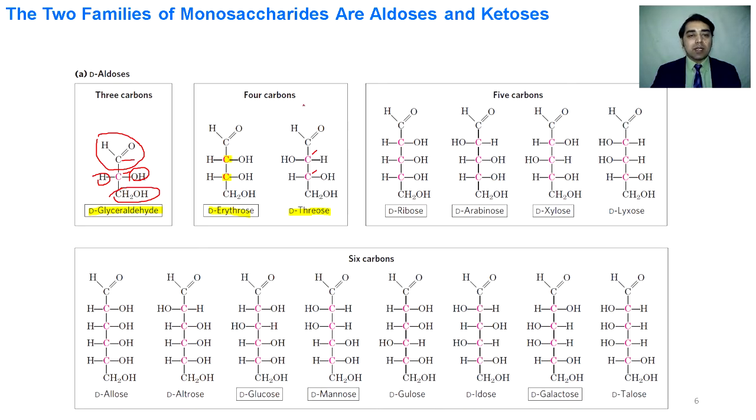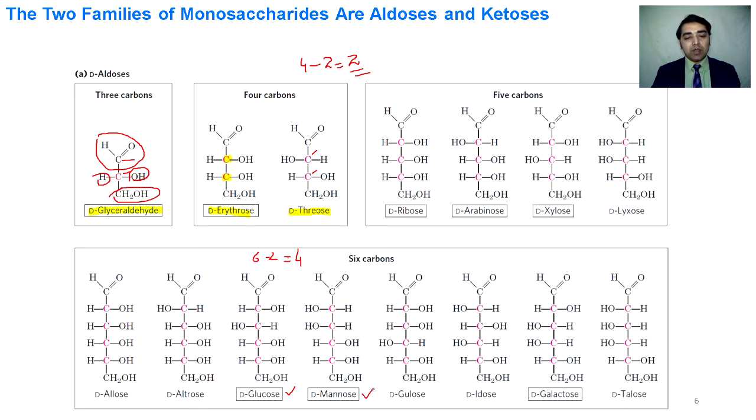For aldoses, the number of asymmetric centers is equal to the total number of carbons minus 2. If the tetrose has 4 carbons, it will have a total of 2 asymmetric centers. For example, if we see glucose, it has been shown with 1, 2, 3, 4 red carbons, and all 4 red carbons are asymmetric centers. Because it contains 6 carbons, 6 minus 2 is equal to 4. So this is the formula to find the number of asymmetric centers in a carbohydrate.